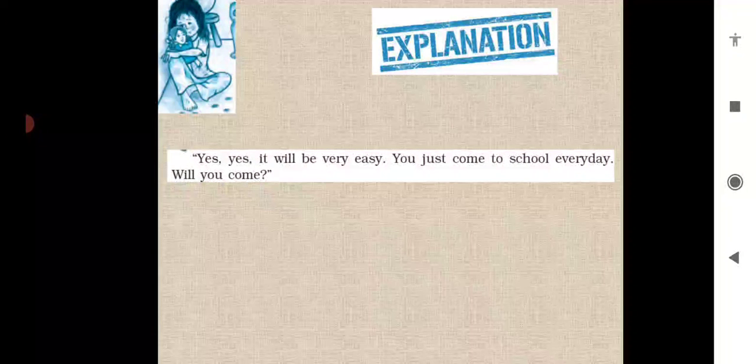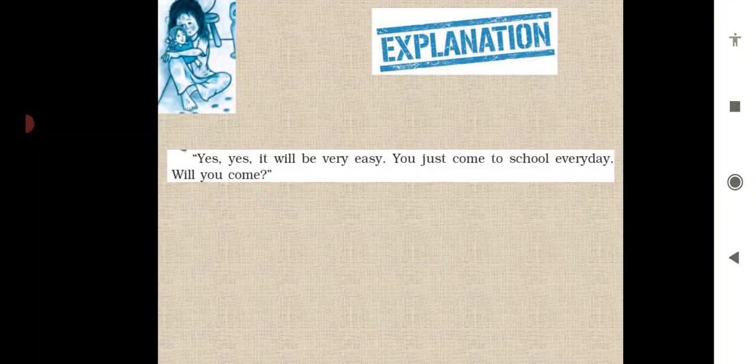Yes, yes, it will be very easy. You just come to school every day. Will you come? So now the teacher made sure from the girl and said that yes, you will be able to speak like other girls, but one thing you need to do is that you have to come to school daily. मतलब तुम daily school आओगे तो ये चीज़ possible है.